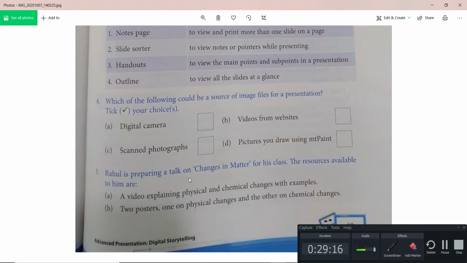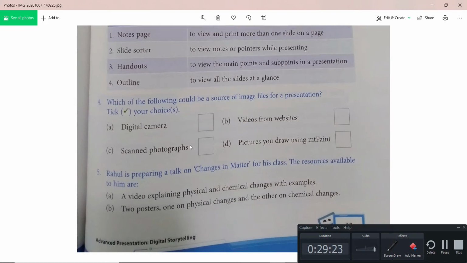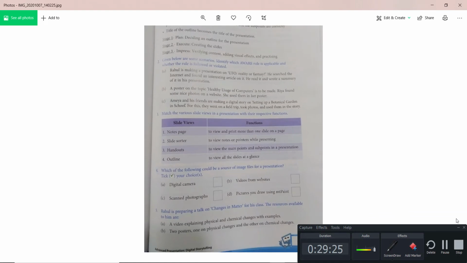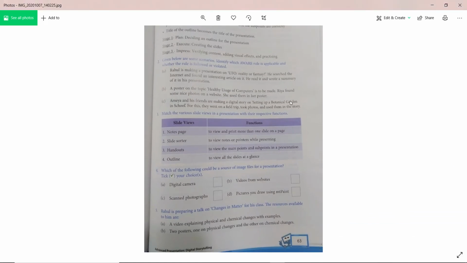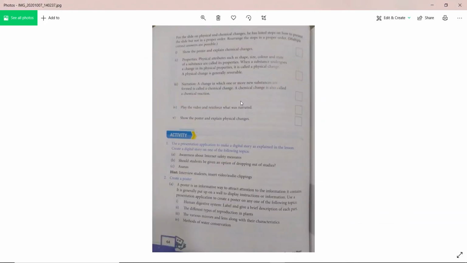Okay. Here is the change in matter class. Rahul is preparing to talk in a change in matter class. So there is some order given. You see some points are given. We just need to rearrange them. So that you need to do. You just read the chapter. You can identify what are the things you need to do. Okay. So shall we go to the next chapter?